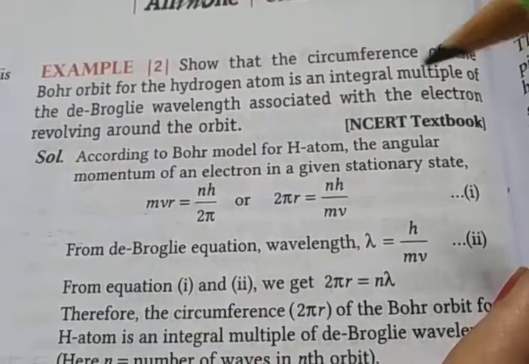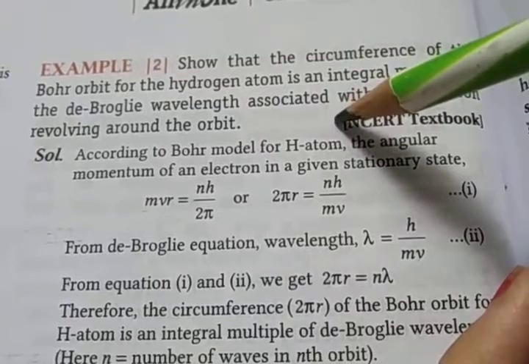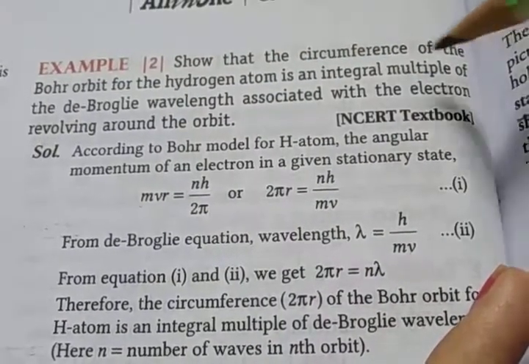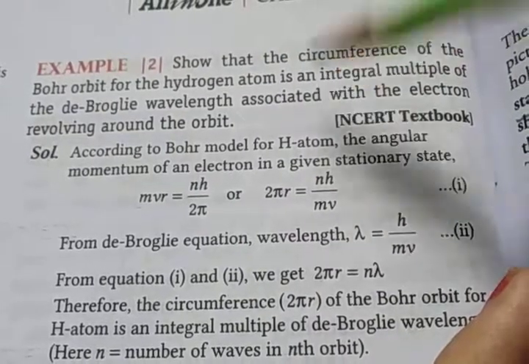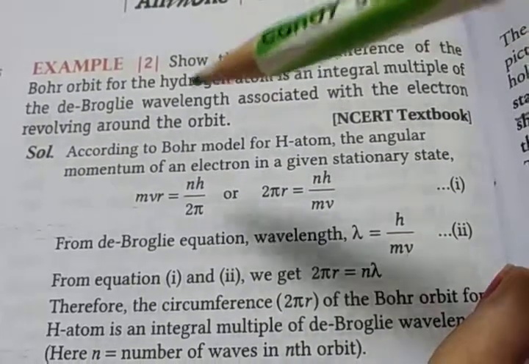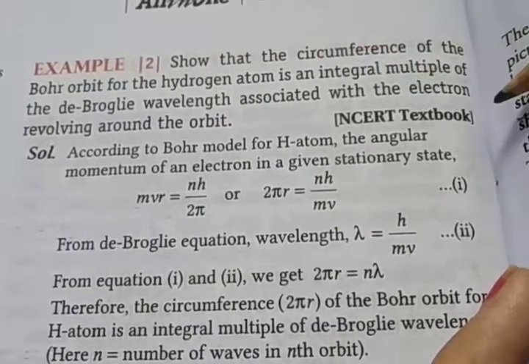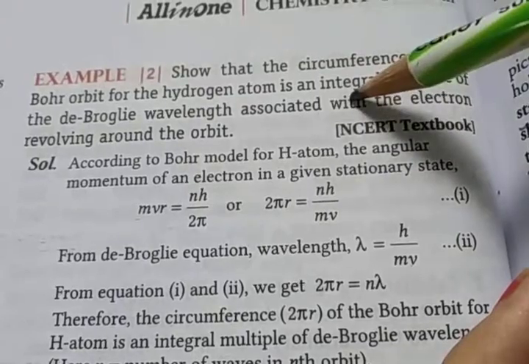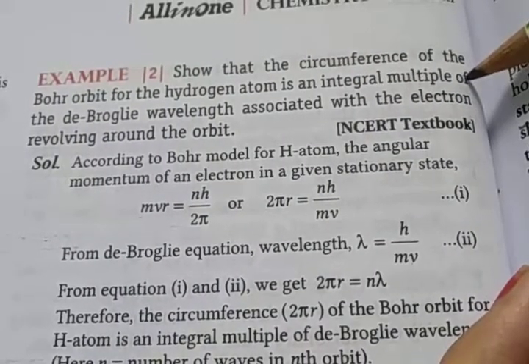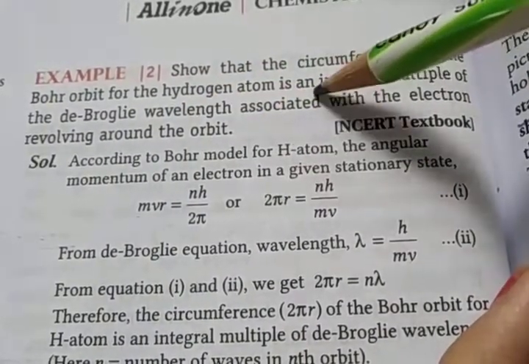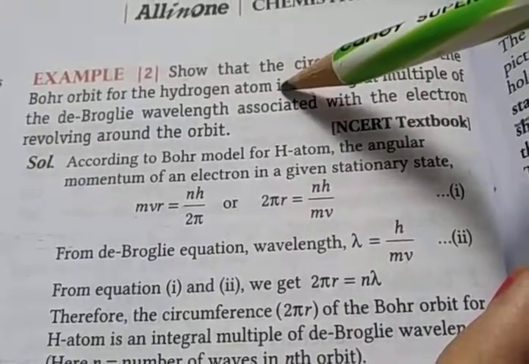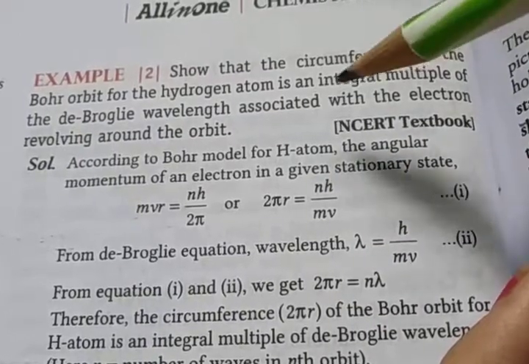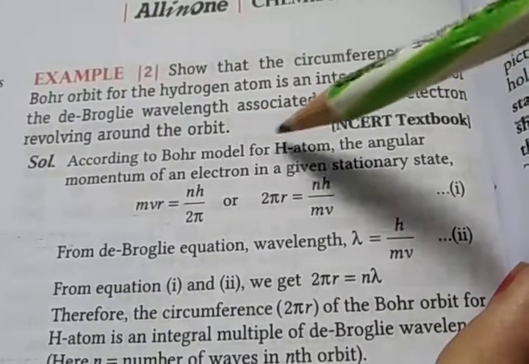This next question is also based on the de Broglie equation. The question is: show that the circumference of the Bohr orbit for the hydrogen atom is an integral multiple of the de Broglie wavelength associated with the electron revolving around the orbit. Again, show that the circumference of the Bohr orbit for the hydrogen atom is an integral multiple of the de Broglie wavelength.